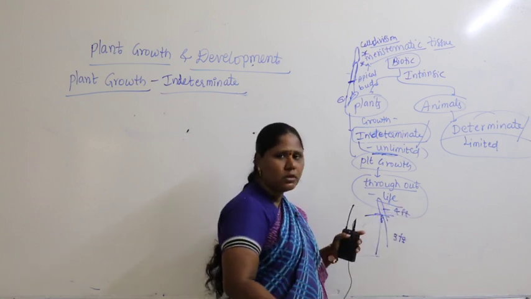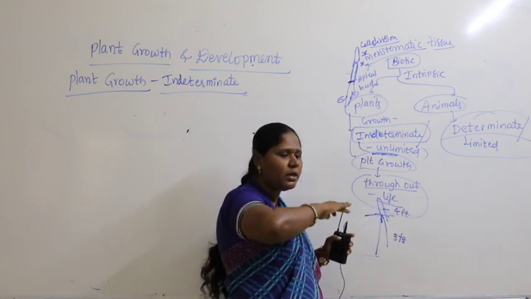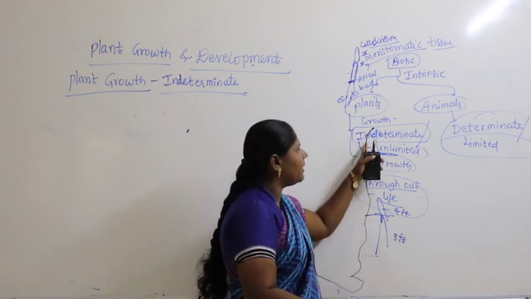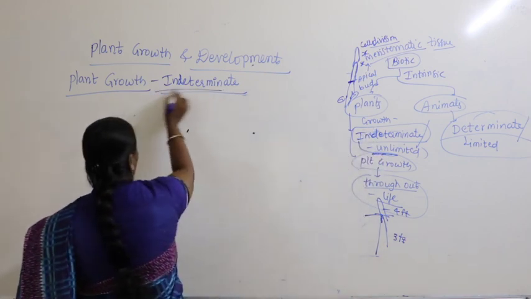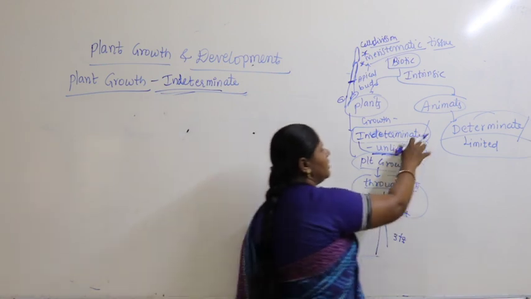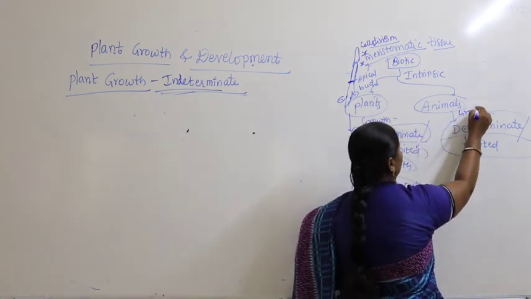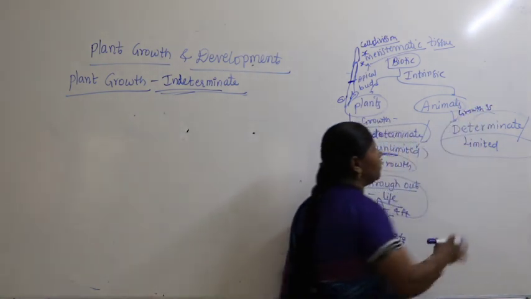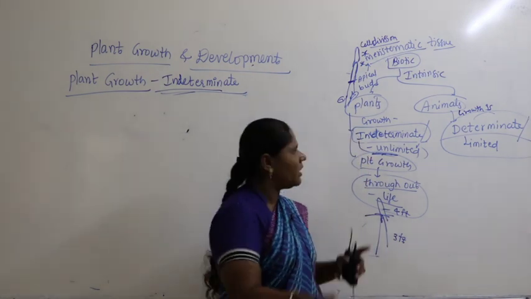So here the growth is indeterminate, you cannot determine the growth.